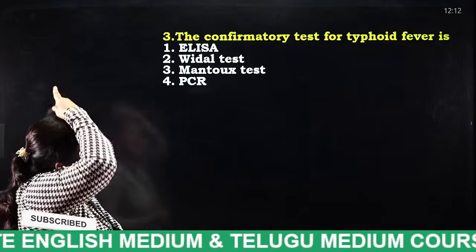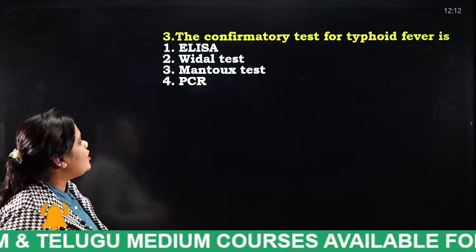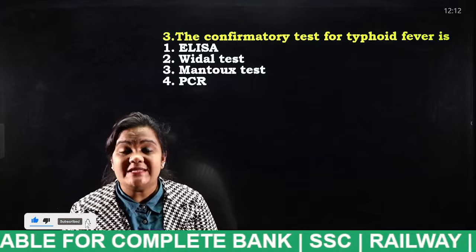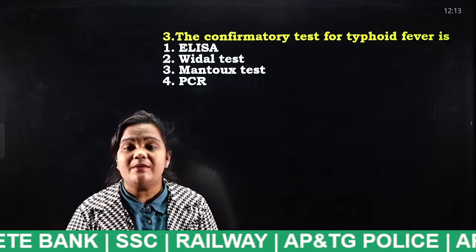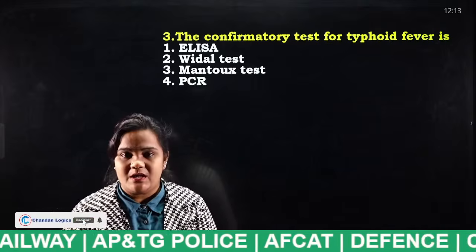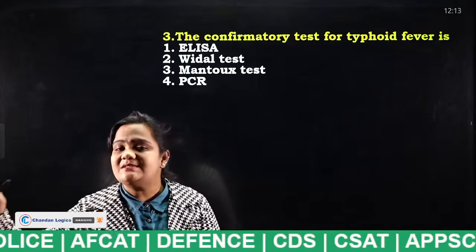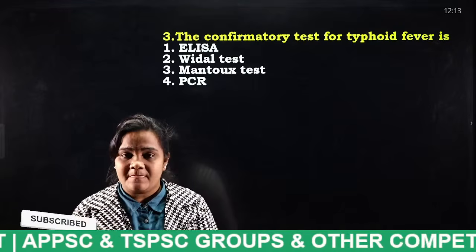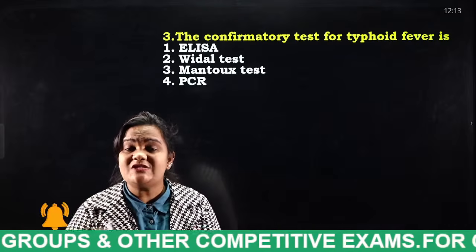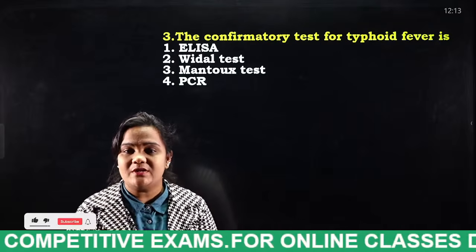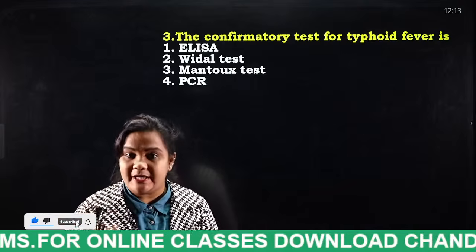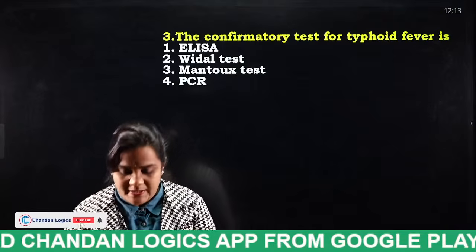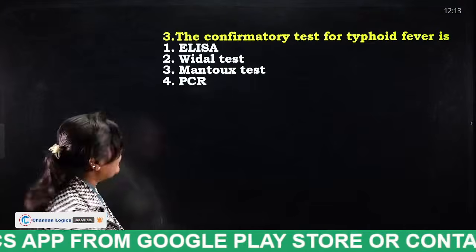The confirmatory test for typhoid fever is: ELISA, Vidal test, Montoux test, PCR test. I have already told you. Which pathogen is responsible for typhoid, students? Bacteria, Salmonella typhi. Which test is done to detect typhoid? If a person is infected with typhoid fever and it is treated, it is okay. If it is not treated, that person's intestines get perforated. Very good. Vidal test.